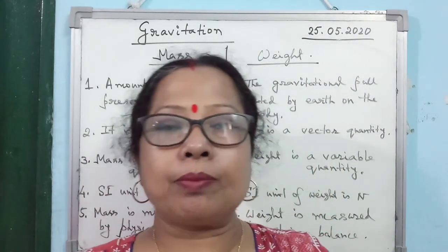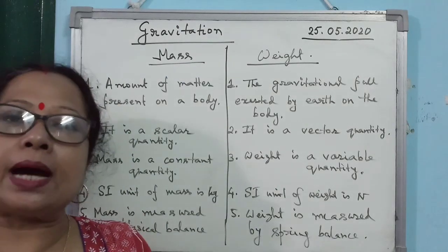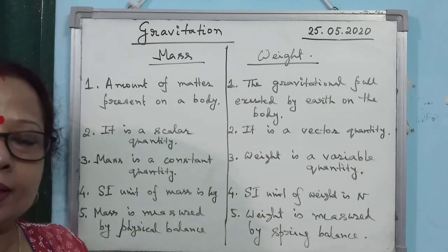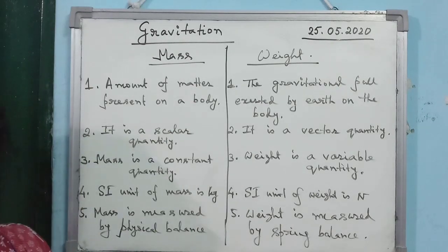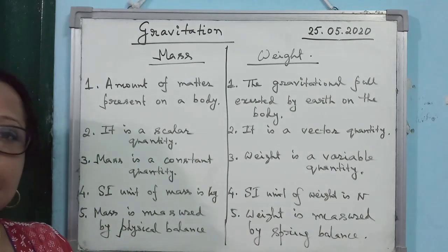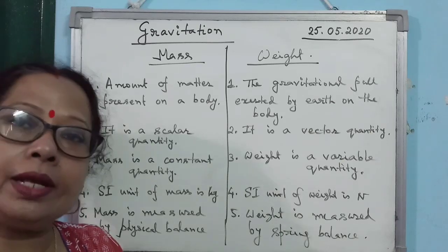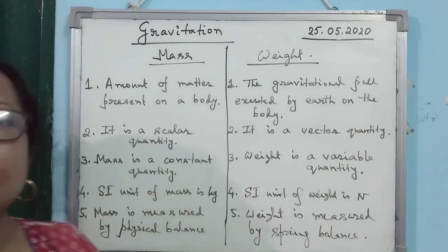Alright, so I am summarizing all first. First point: mass is the amount of matter present in a body, whereas weight is the gravitational pull exerted by earth on the body. Clear? Second point: mass is a scalar quantity and weight is a variable quantity. Third point: mass is a constant quantity.